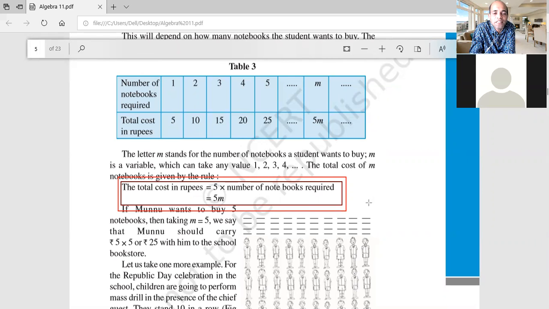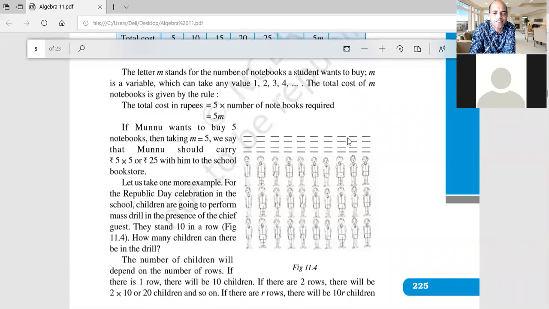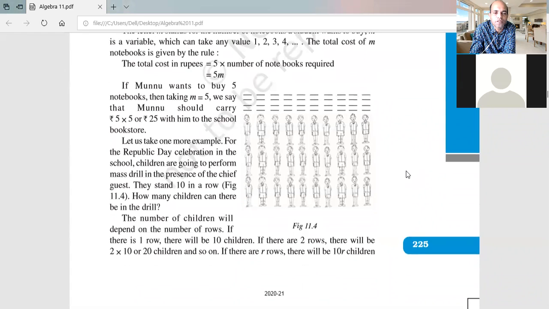This is how algebra is very, very interesting, and it gives us a lot of opportunity to apply this not only in the mathematical subject but also in day-to-day life. We can use it to find small mathematical calculations, right? Good. Okay, now let us discuss one more example so that it will be quite clear for you to understand how you can take the variables to get our answers. Okay, good. This is all about Munu and Sarah, how to take notebooks, right?